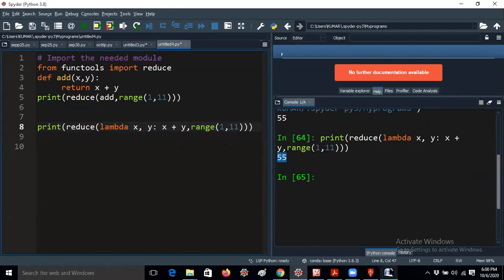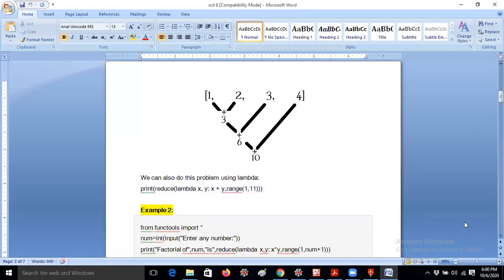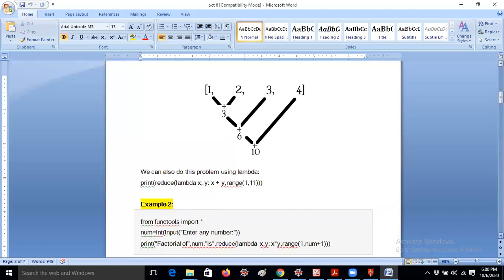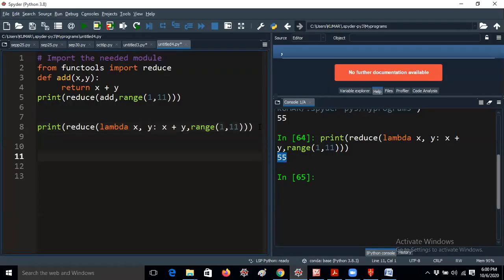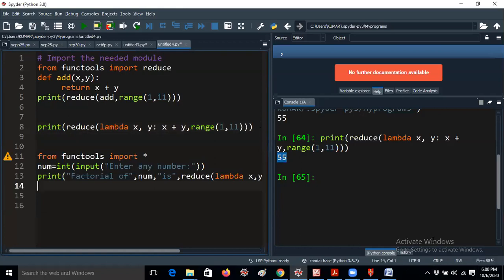Now I would like to ask you some questions. But before going to that, I would like to do one more example with reduce, because sometimes students may get confused. That's the reason I always prefer at least 2 examples. Before that, I would like to give a task, so everyone should have pen and book with you, because I will ask some questions.